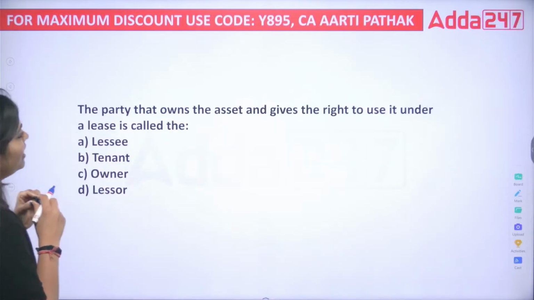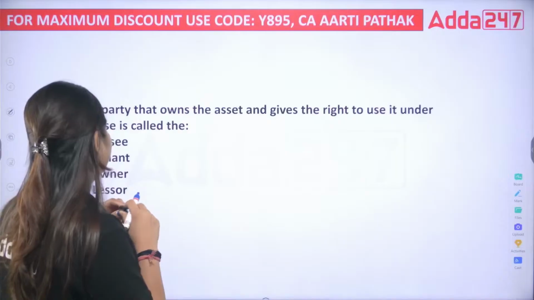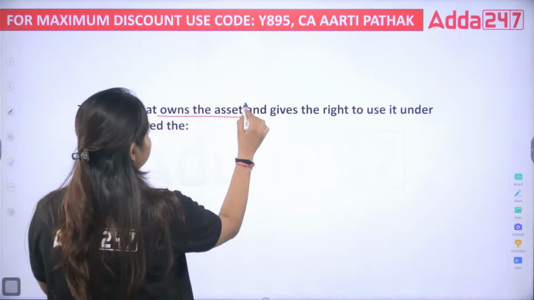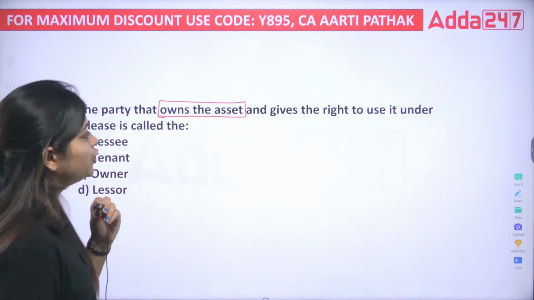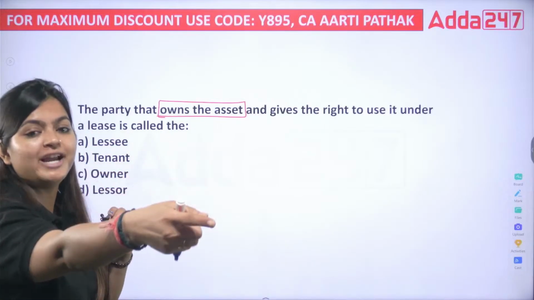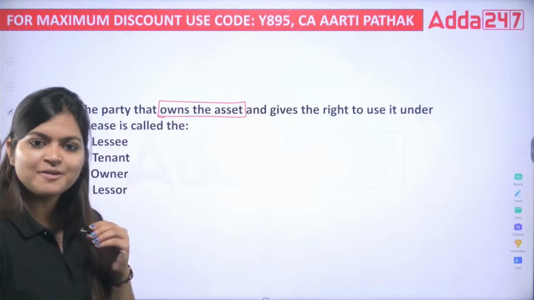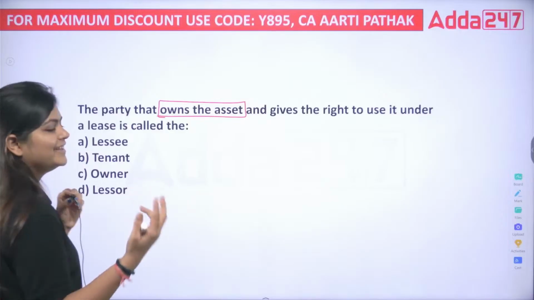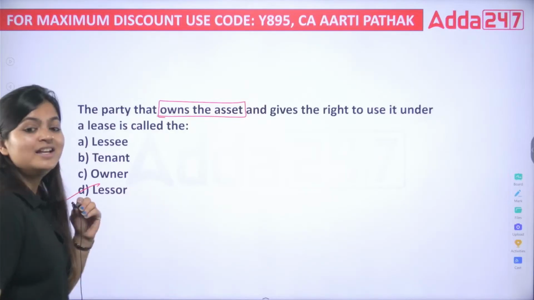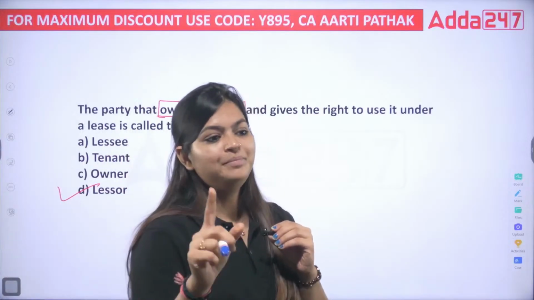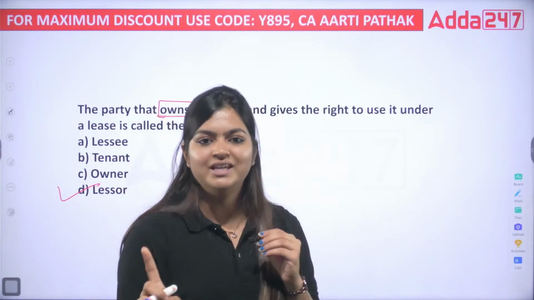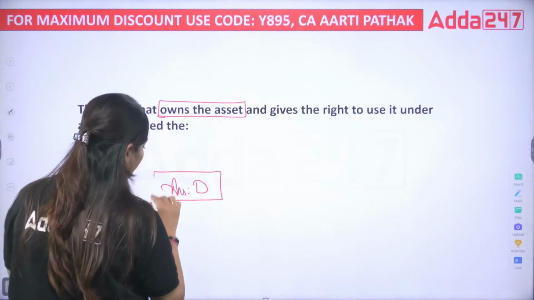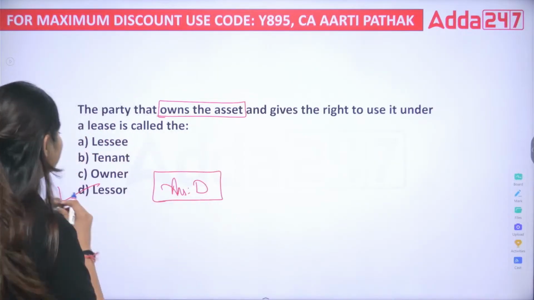Then, the party that owns the asset and gives the right to use it under a lease. Here they want to know the party who owns the asset and gives the right to use it. Yes, the owner is giving the right to be used by someone else. So the person who is giving all these things, who is the owner, that is what? Lessee, tenant, owner, lessor. The correct answer is your lessor. So you need to identify that specific term. Please look for that specific term because we have already seen it here. So the correct answer is your answer D. You need to identify the most appropriate term. The correct answer is your answer D.